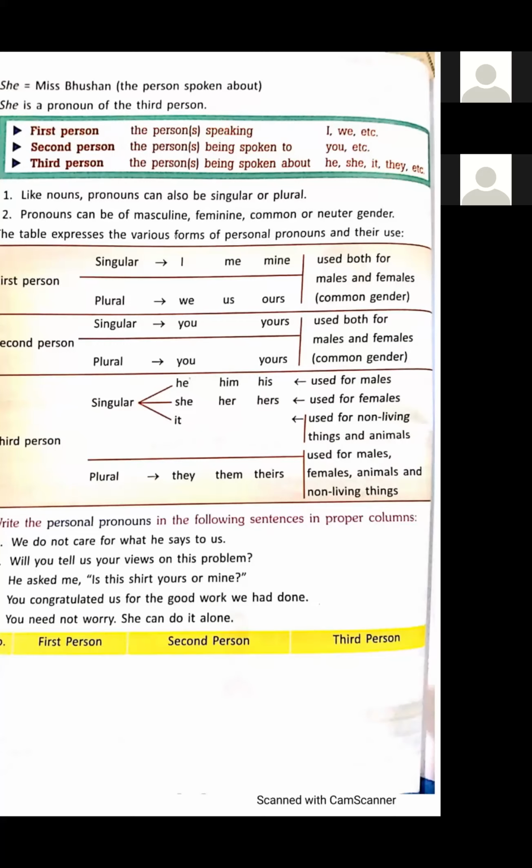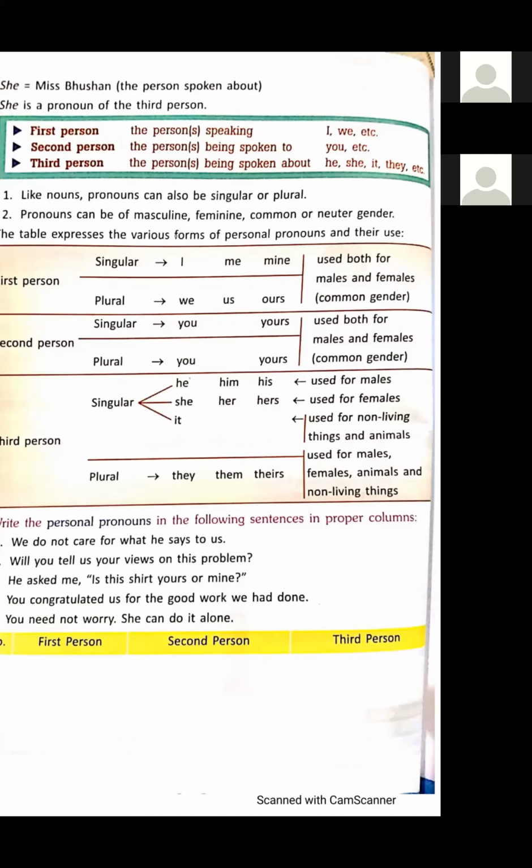In second person, you, yours. Singular also, plural also. We use you for one person and we use you for more than one person. They are used for both male and female. If I talk to a girl, I will use you. And if I talk to a boy, then again, I will use you. So second person pronouns are also common gender.